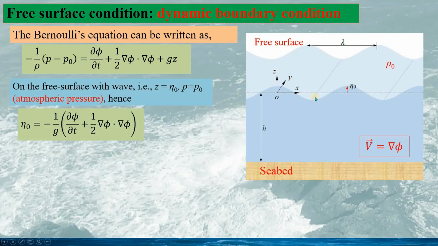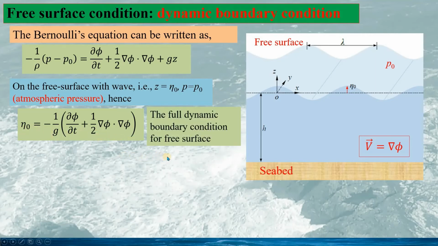So on the free surface, see here, z is equal to eta 0. This is the free surface expression at the water surface. And on the free surface, the pressure is the atmospheric pressure P0. Thus, P minus P0 is 0. Then we can calculate the free surface elevation eta 0 given as this expression. So this is the full dynamic boundary condition for the free surface.